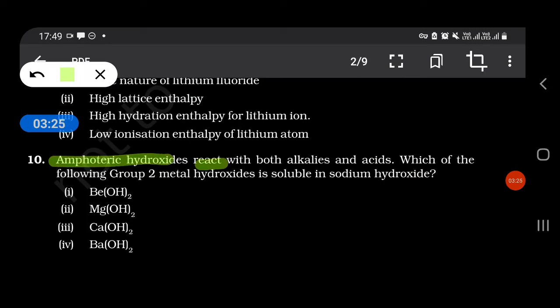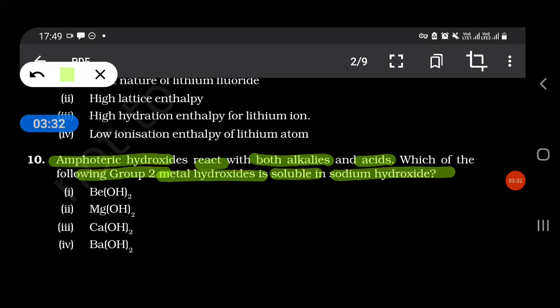Amphoteric hydroxides react with both alkalis and acids. Which of the following group 2 metal hydroxides is soluble in sodium hydroxide? So our answer goes to Be(OH)2. It is soluble in sodium hydroxide.